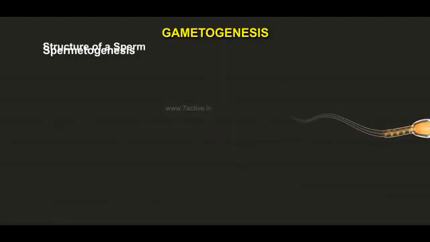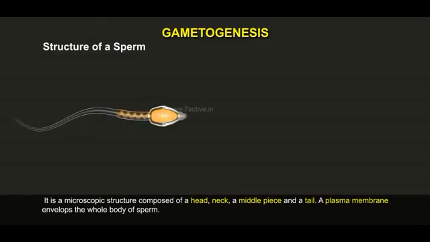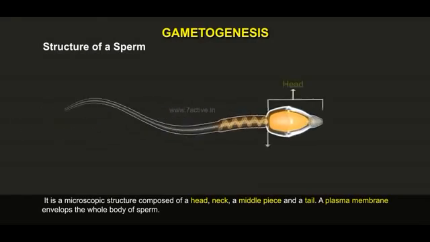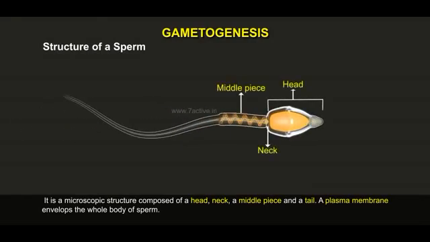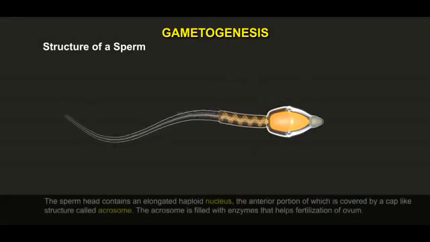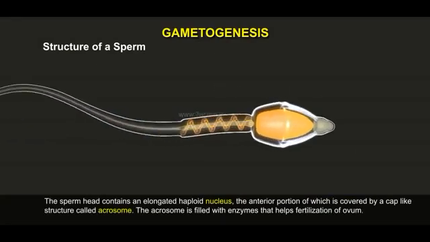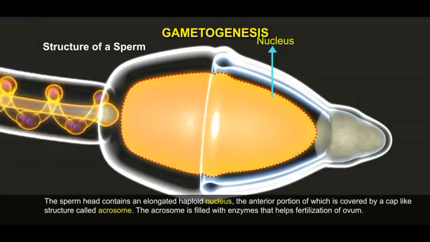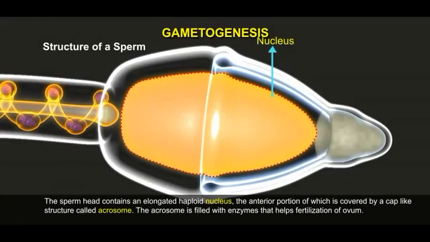Structure of a sperm. It is a microscopic structure composed of a head, a middle piece and a tail. The sperm head contains an elongated haploid nucleus, the anterior portion of which is covered by a cap-like structure called the acrosome. The acrosome is filled with enzymes that help fertilization of the ovum.